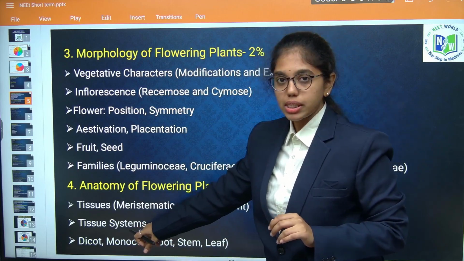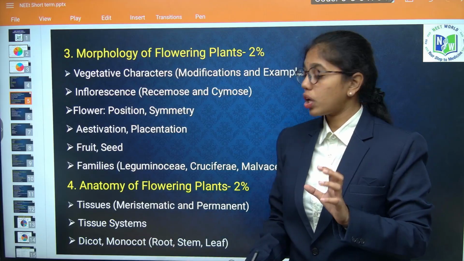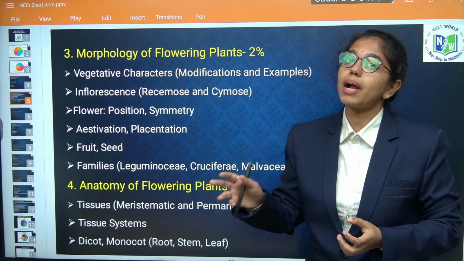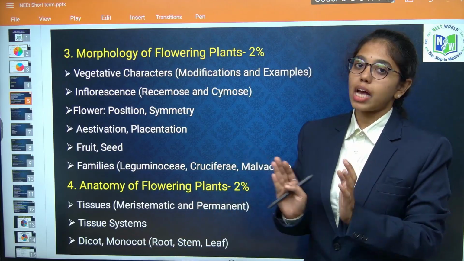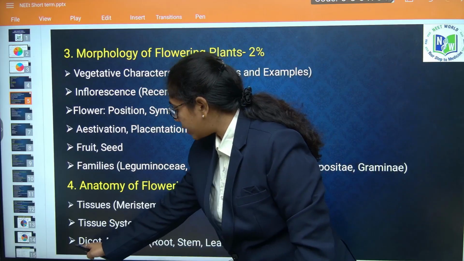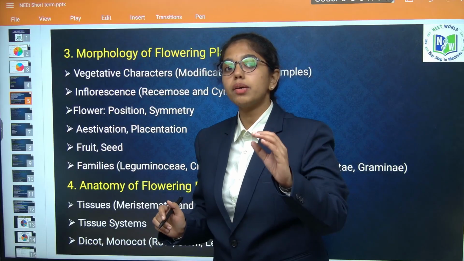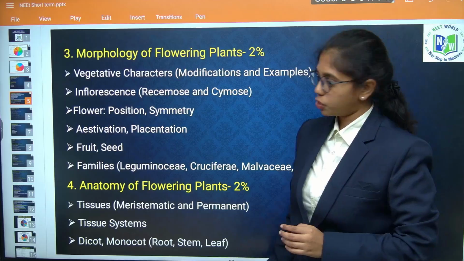Next, it is tissue systems. Thereafter you have to focus on dicot monocot, differentiation of root, stem and leaf. Most of the times questions are asked from this area, dicot and monocot, root, stem, leaf. We have clear cut differentiation and mnemonics to remember this as well.